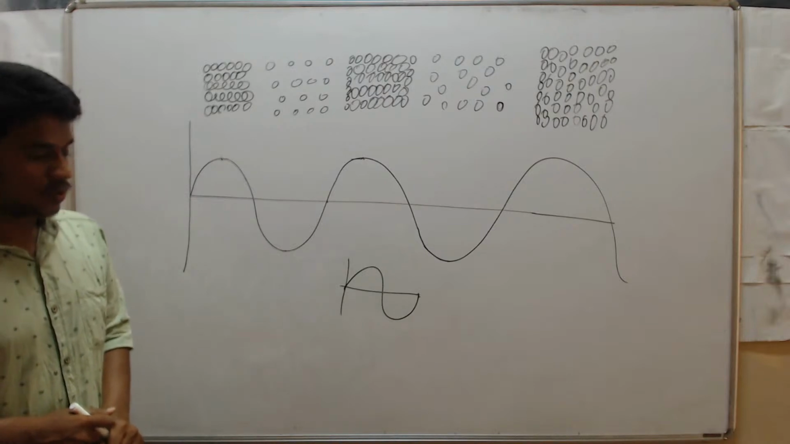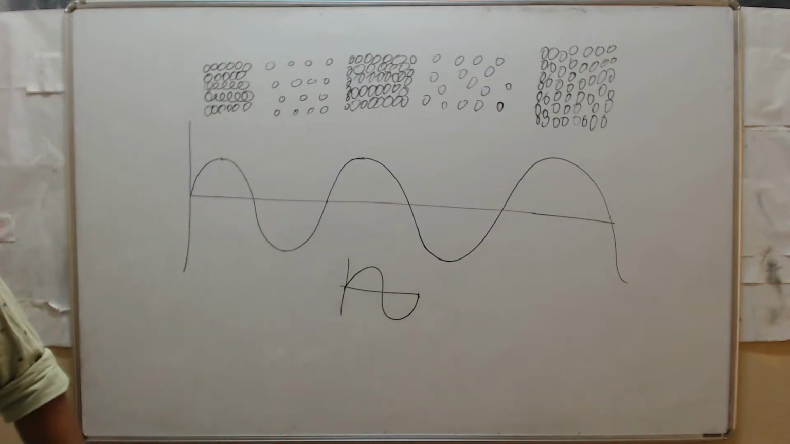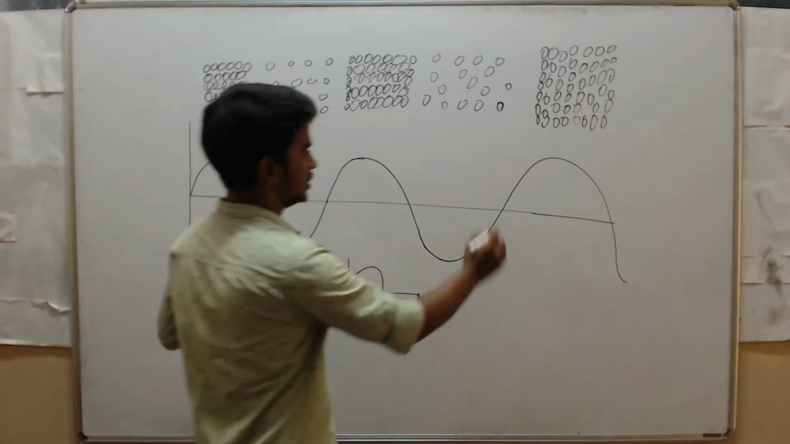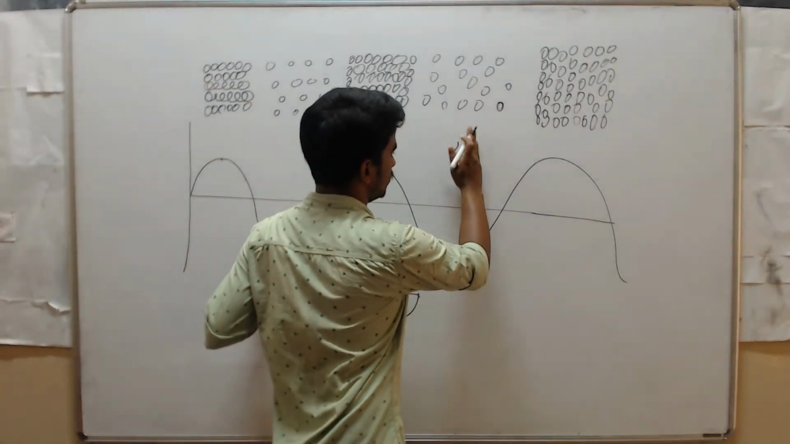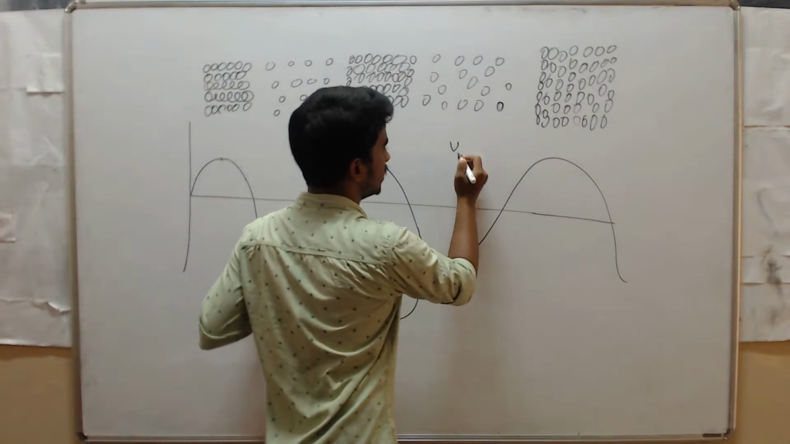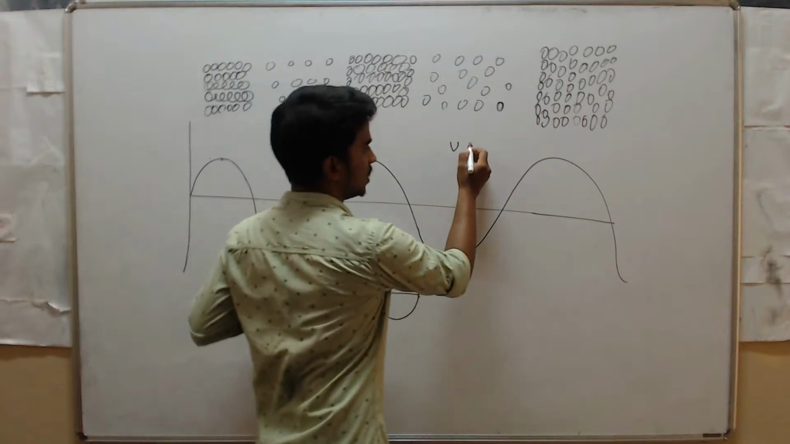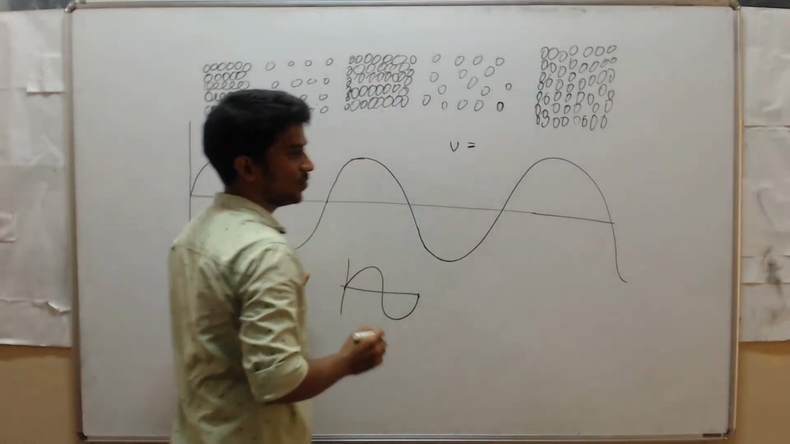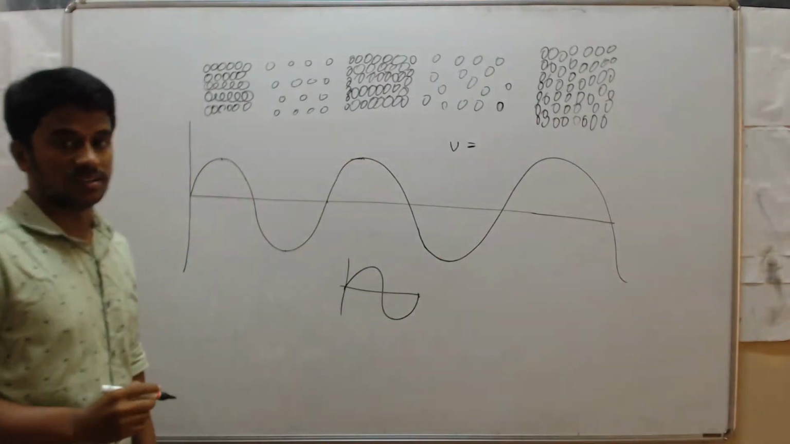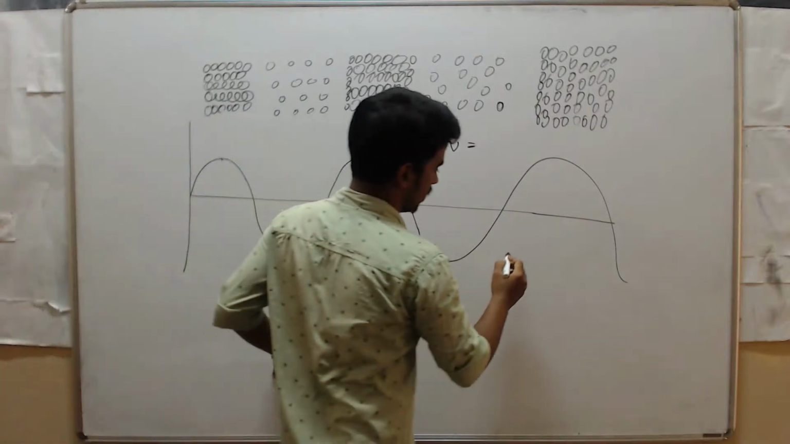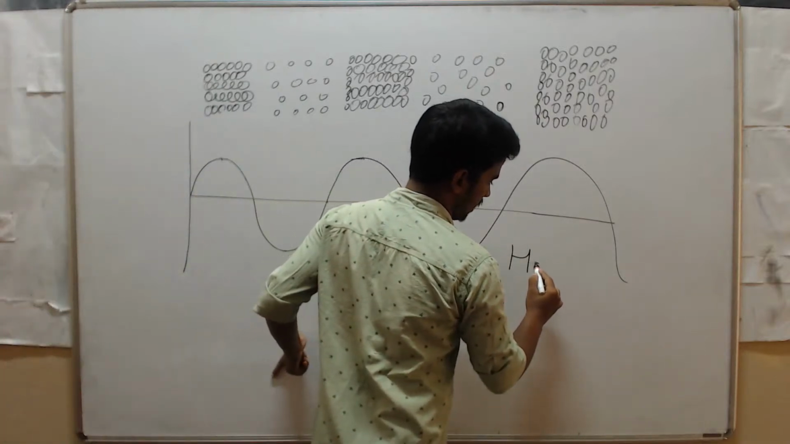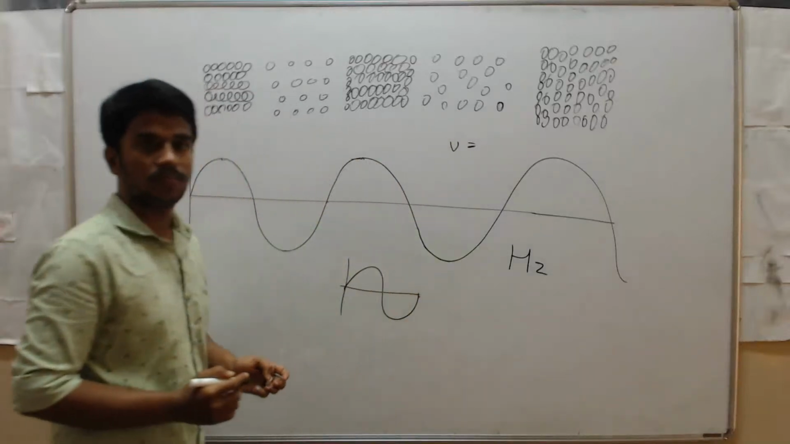To represent the frequency, we use one symbol. It is just like a V, but we pronounce it mu. It's not V, it's mu. And the unit of frequency is hertz, that is capital H and small z.